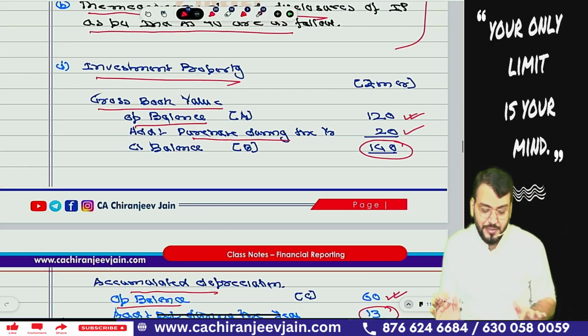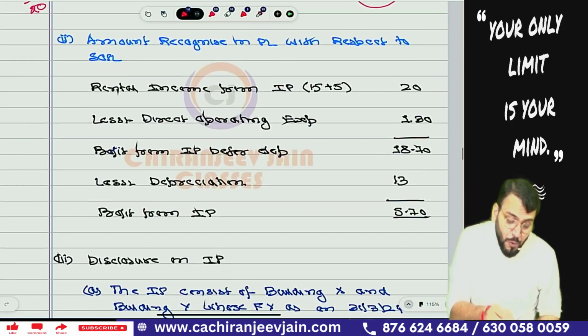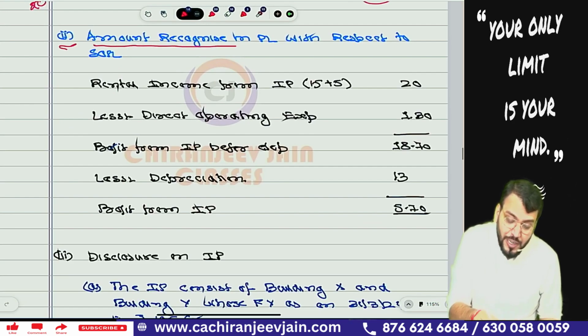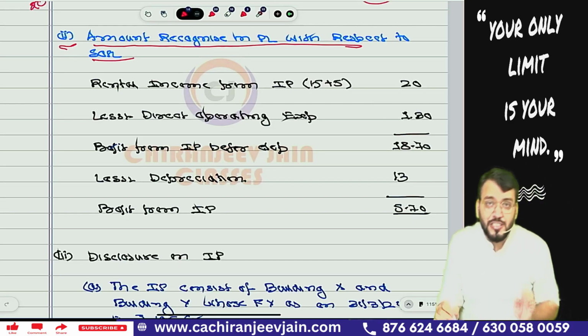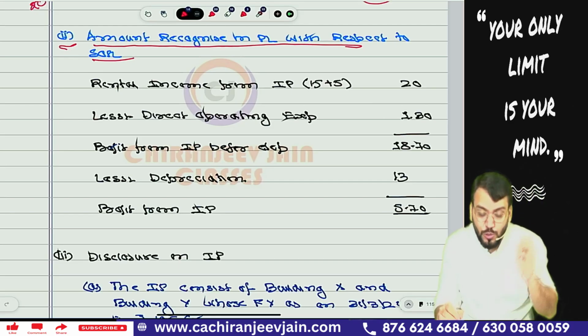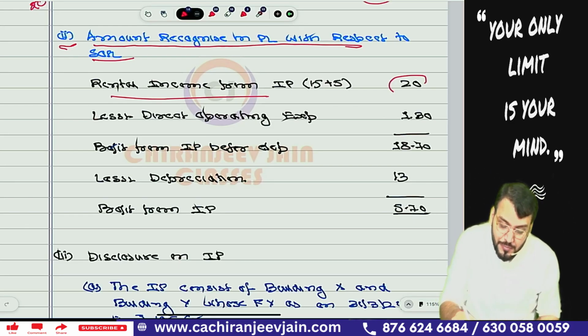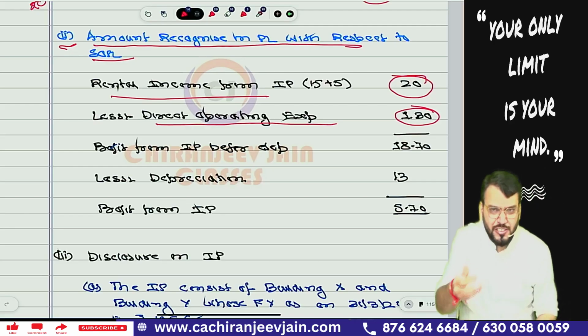Then point number 2: you need to also write down the amount recognized in P&L with respect to the statement of profit and loss, because this amount will be disclosed there. For that, one note is required. So rental income is given, then all the direct operating expenses given in the question, just sum total it.